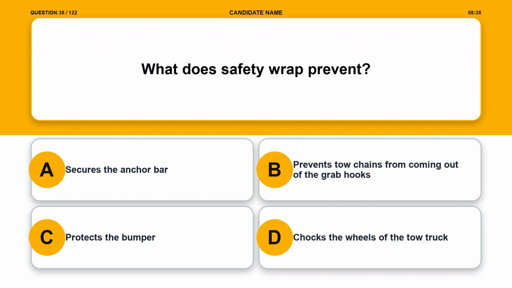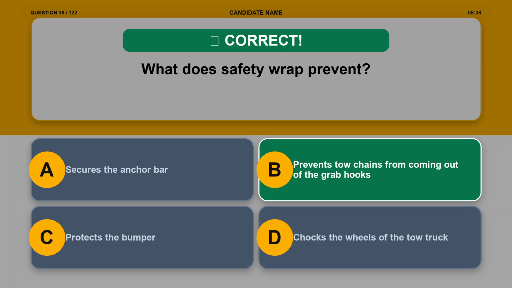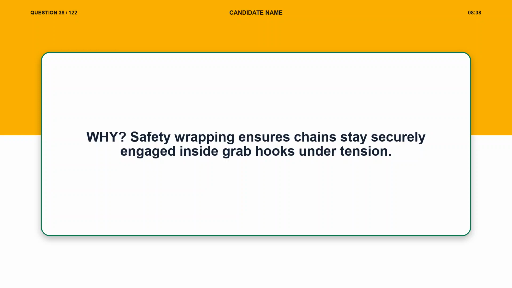Question 38. What does safety wrap prevent? Option A, secures the anchor bar. Option B, prevents tow chains from coming out of the grab hooks. Option C, protects the bumper. Option D, chocks the wheels of the tow truck. The correct answer is option B, prevents tow chains from coming out of the grab hooks. Explanation. Safety wrapping ensures chains stay securely engaged inside grab hooks under tension.